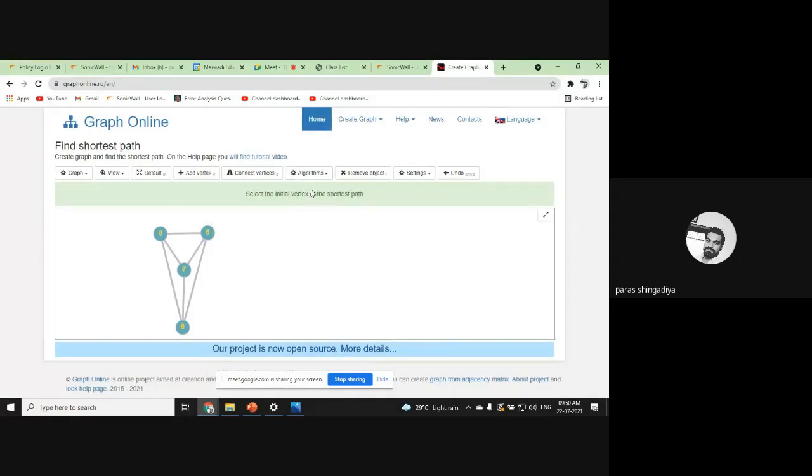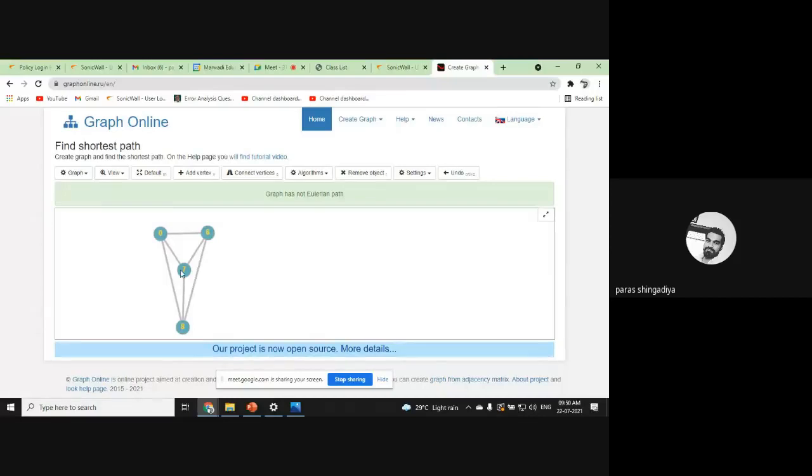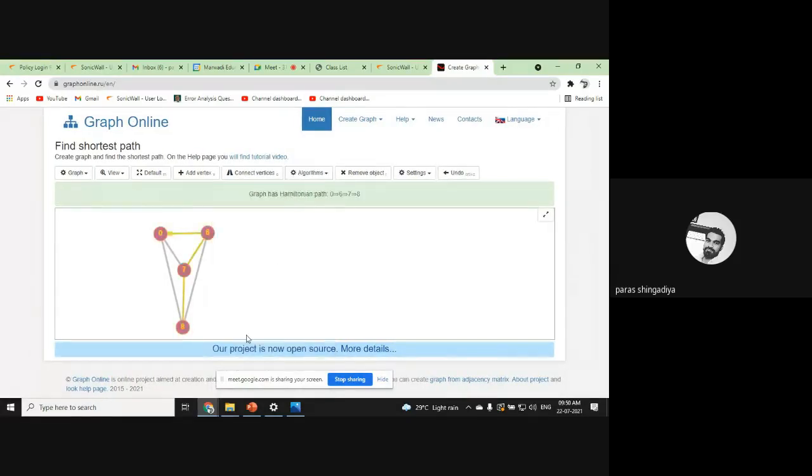Here the length option is not available, but you can predict the shortest route from any starting and ending point. For Hamiltonian, the path you can find from the graph. Clear? This is a Hamiltonian path.